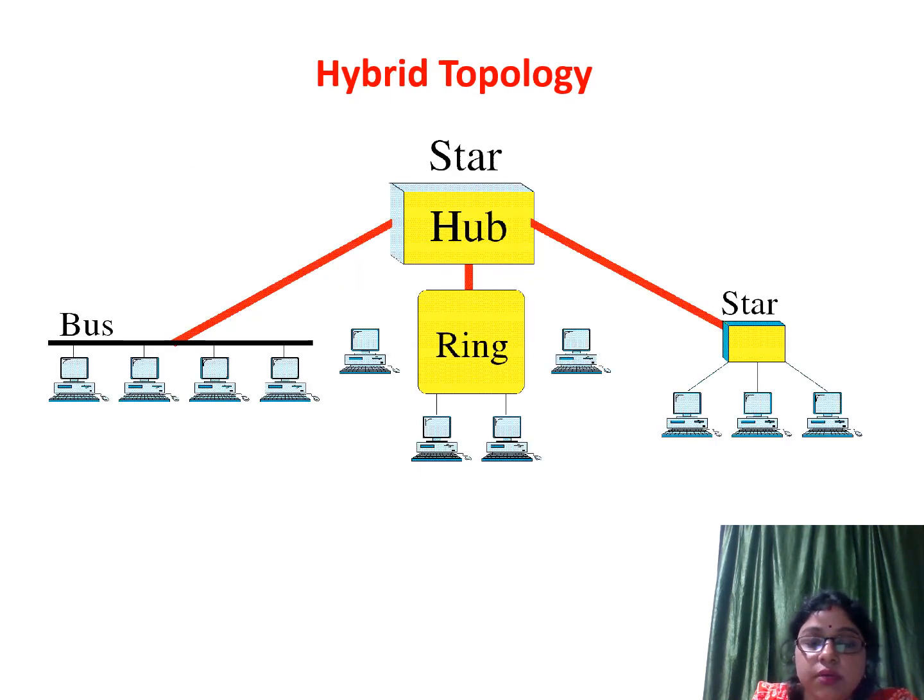Next, we will discuss another type of topology, which is known as hybrid topology. When we connect two or more basic topologies, then that becomes a hybrid topology.